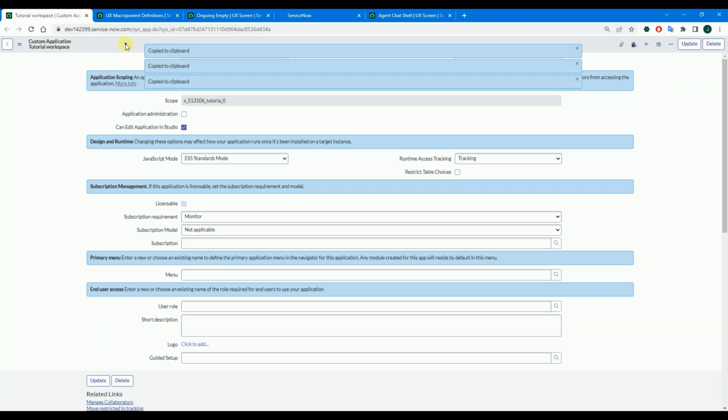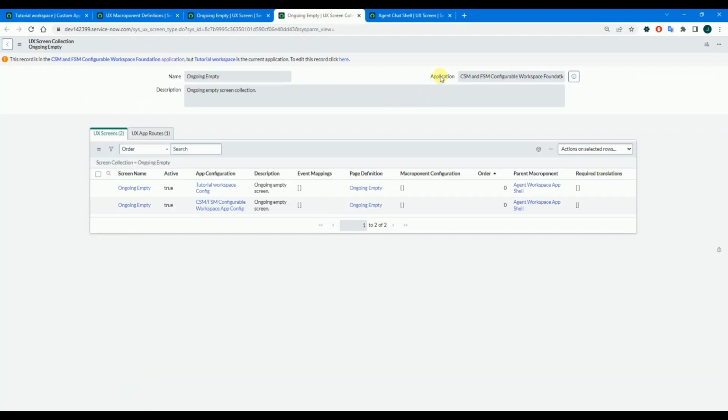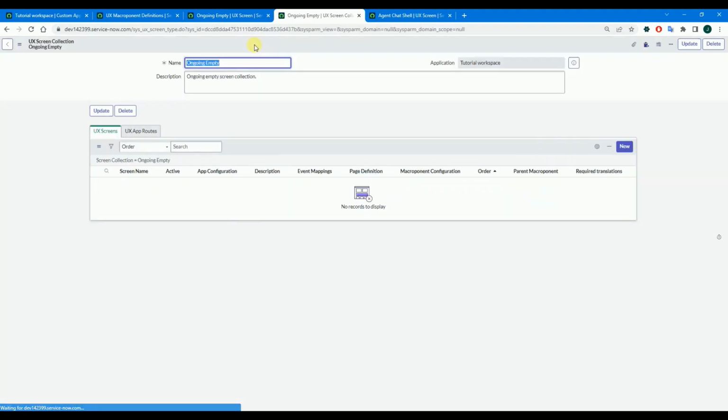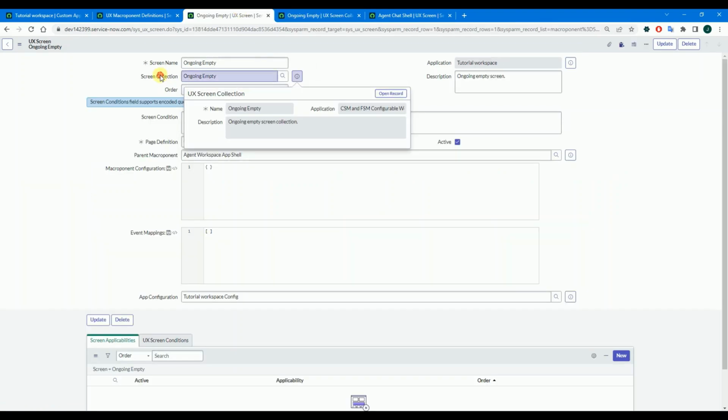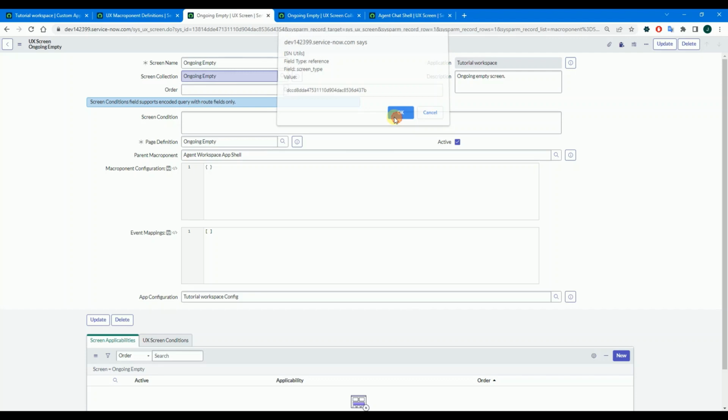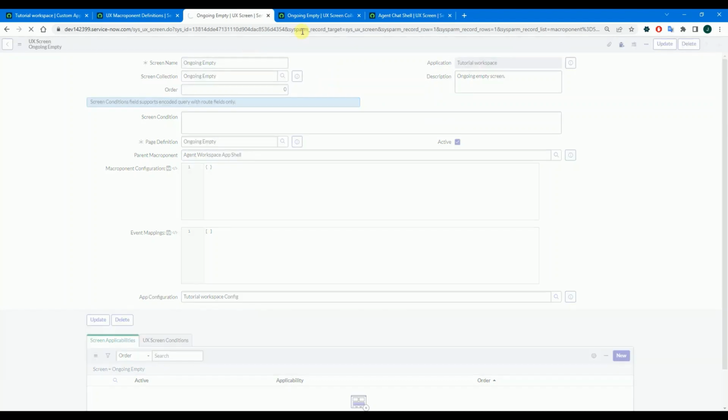Open the original record. Copy this ID of custom application. Update the application field. Insert and stay. Copy this ID and update screen collection reference. Save it.